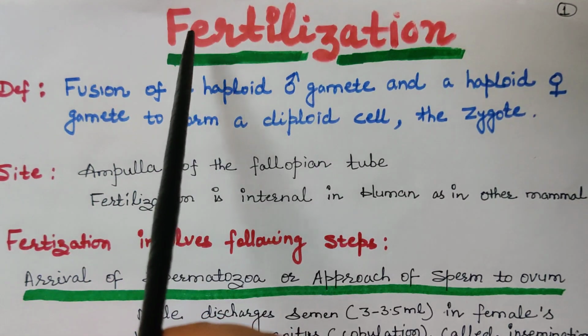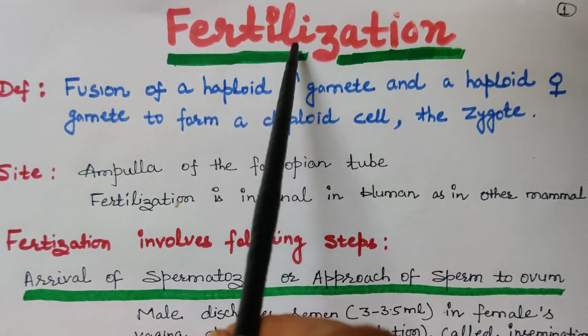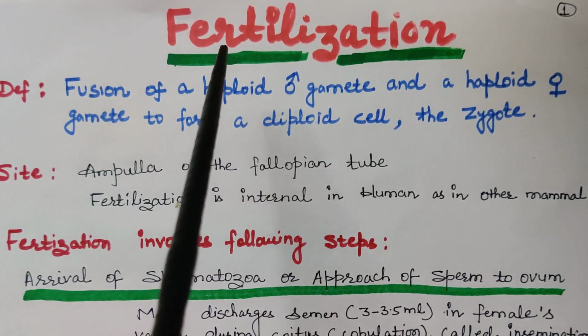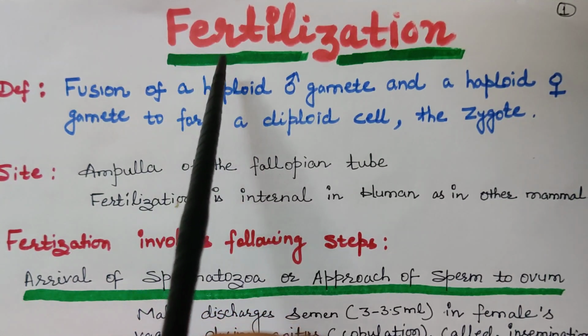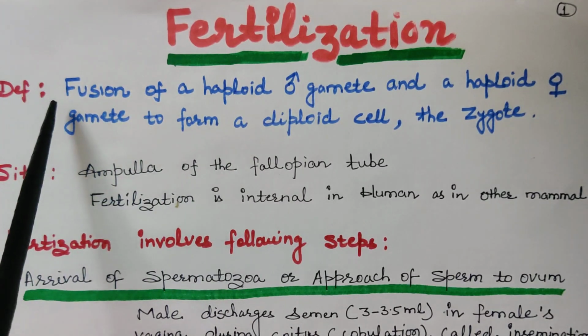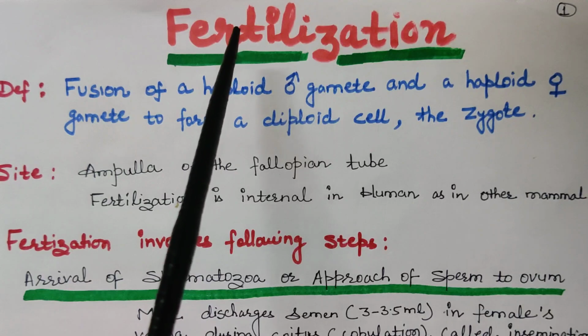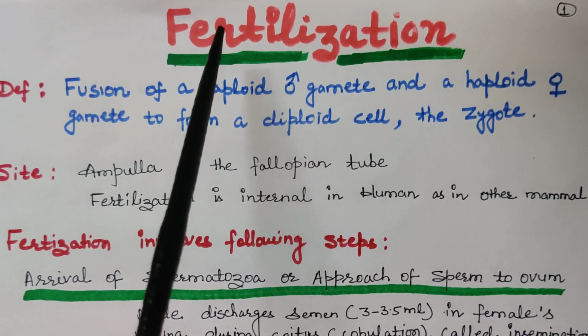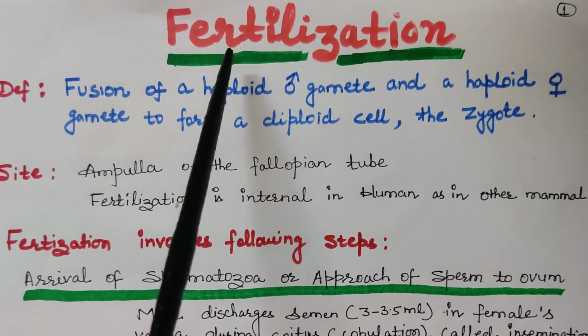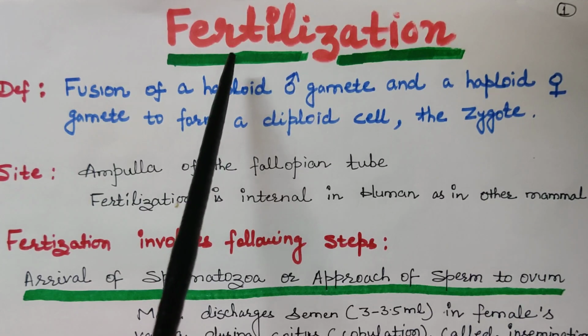In this video, we will discuss fertilization, which is a very important event under sexual reproduction. What is fertilization? It is the fusion of a haploid male gamete with a haploid female gamete to form a diploid cell which is called the zygote. So the zygote is the product of which process? The zygote is the product of fertilization.